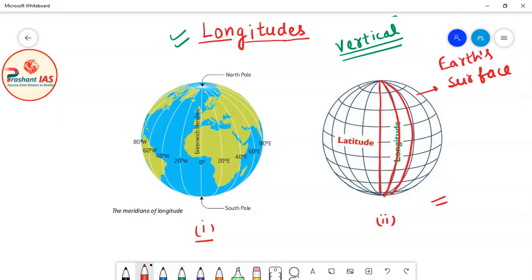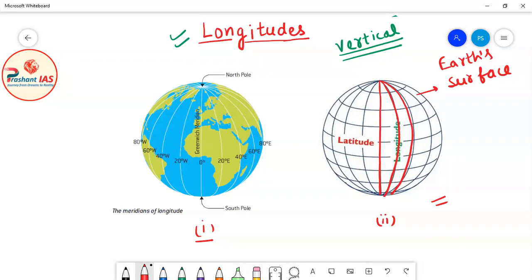For example, if you want to tell your location, that where are you standing, if your friend wants to come to you, how would you tell your location to your friend? Then you will tell the latitude and longitude of your place. By knowing the longitude and latitude of your place, your friend will definitely find your location and then he will come to you. So in the previous classes, we have completely discussed about latitudes, and now we have to discuss the concept of longitudes.